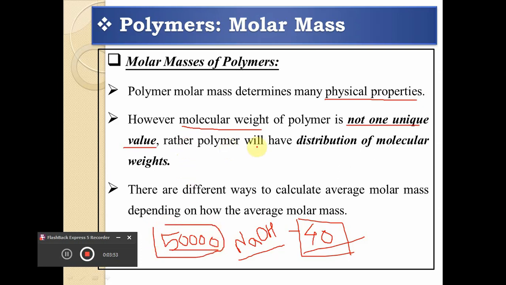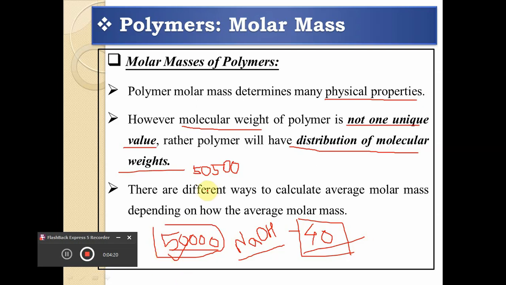So here, rather than this, the polymer will have a distribution of molecular weight or molecular mass. It means, for example, some molecules will have a molecular mass of 50,000, some may have 50,000 and 500. Some molecules may have 51,000, some molecules may have 41,000 and 500.